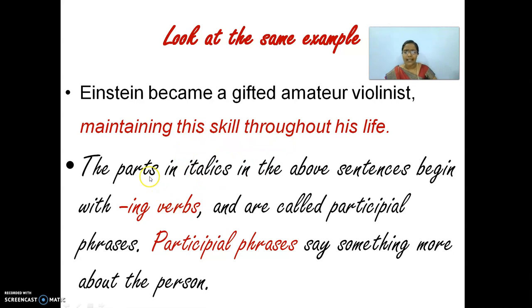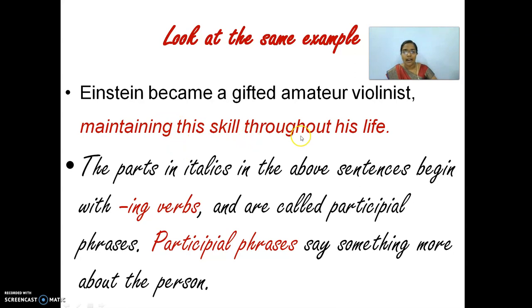You can take it like the part which is in red color in the above sentence begins with ing verbs and is called participle phrases. What is the name you are going to give here? It is called participle phrases. And you know what is called a phrase? A phrase is a group of words which does not convey a whole meaning. Okay, it will not give a complete meaning to the sentence.